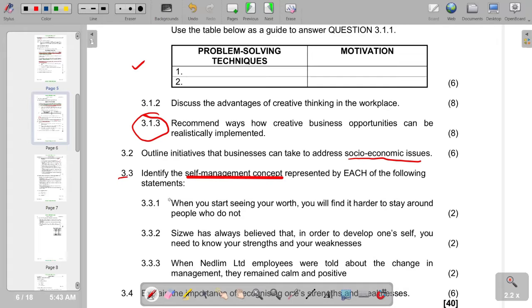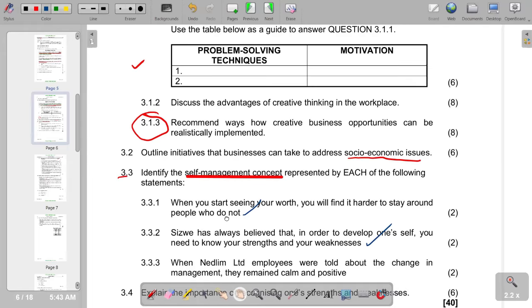So in terms of the first part, when you start seeing your worth, you find it harder to stay around people who do not. We would see that this represents self-confidence. So we have self-confidence on this first part. Then at 3.3.2, Cisco has always believed that to develop oneself, you need to know your strengths and your weaknesses. So you'd say that this is self-knowledge that we have for 3.3.2.